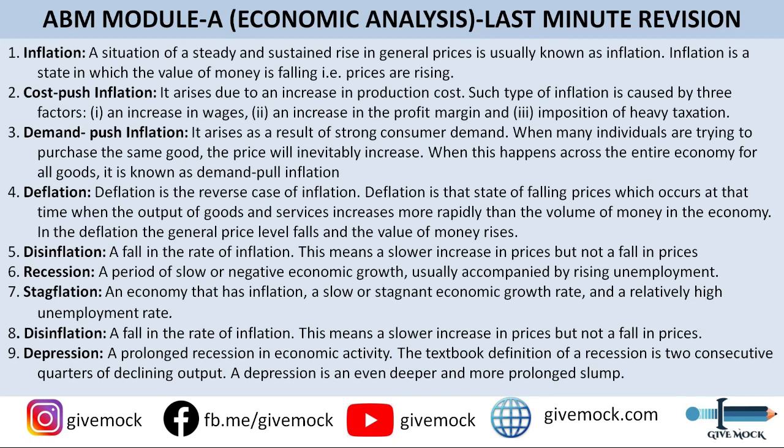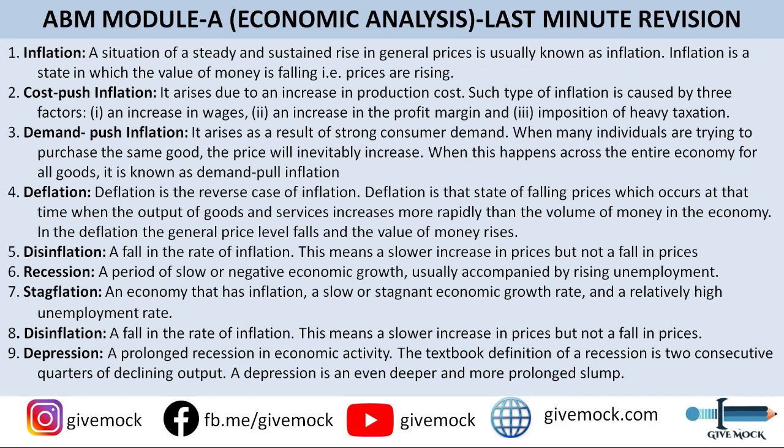All right. So the eighth one is disinflation. So a fall in the rate of inflation, that is called, I think we have already discussed it. It just got repeated in the slide. Okay. So let's skip it. The ninth one is depression, a prolonged recession in economic activity. Okay. The textbook definition of a recession is 2 consecutive quarters of declining output. So a depression is an even deeper or more prolonged slump.